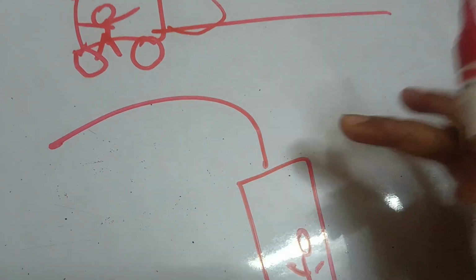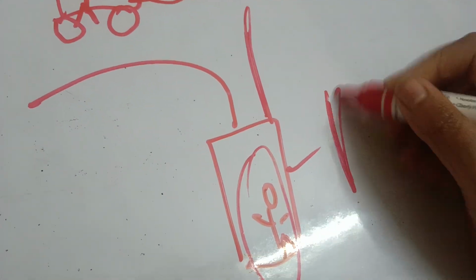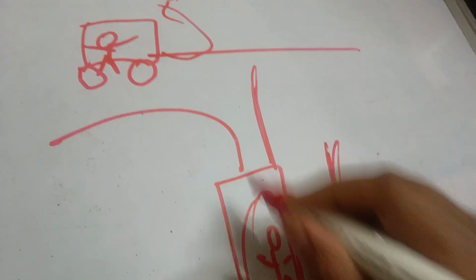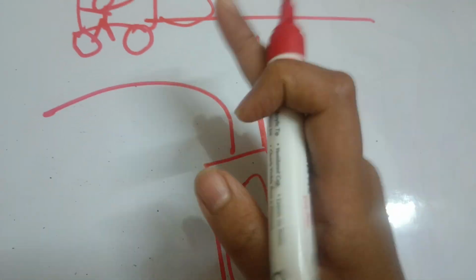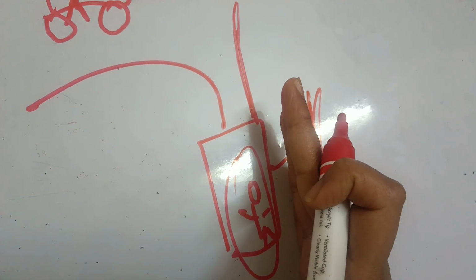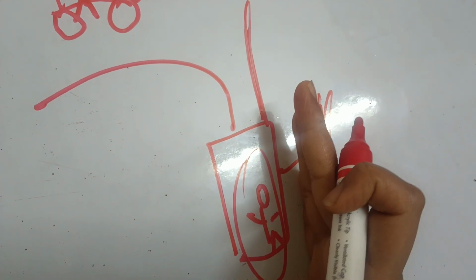Why is that so? See, you are moving straight, your body is in inertia, so it'll keep moving straight. But the whole car will move to this side. So your body is still in the straight position, and the direction is changing, but you're still like this only. So you'll fall this way. That is inertia of direction. The three inertias are done.